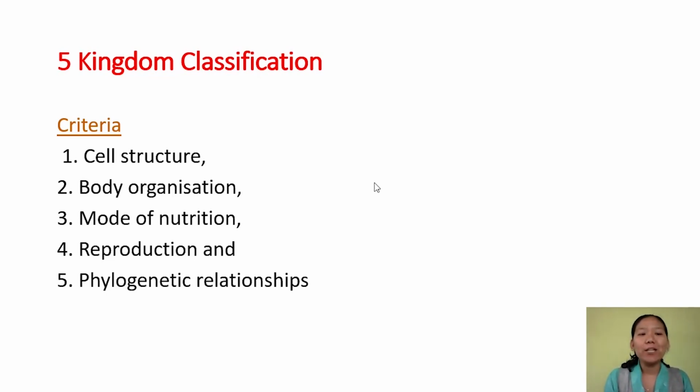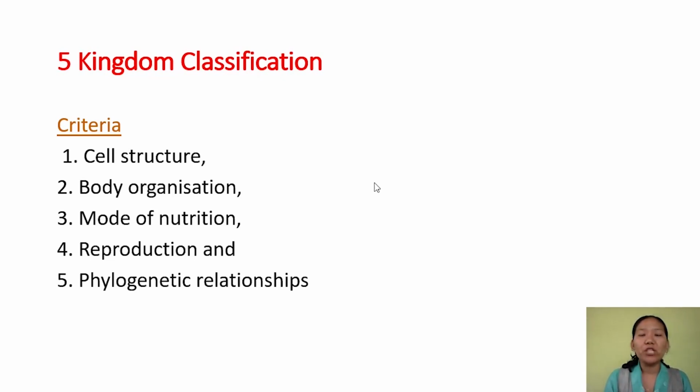The second criterion is body organization. An organism can be unicellular or multicellular, so they are classified into two groups. If it is multicellular, they are further classified on the basis of their body organization, like the cellular level, tissue level, or tissue system, organ system. The third one is mode of nutrition.